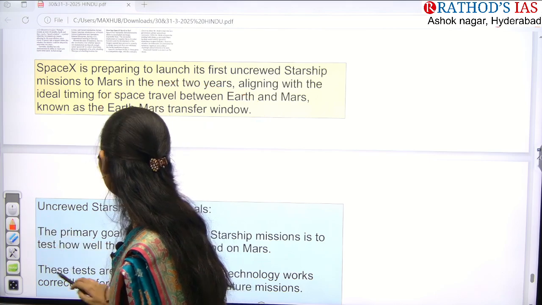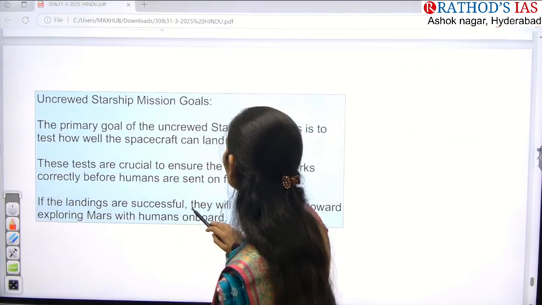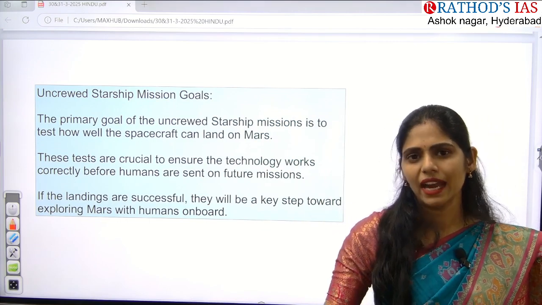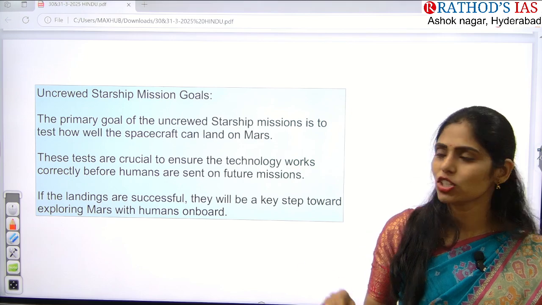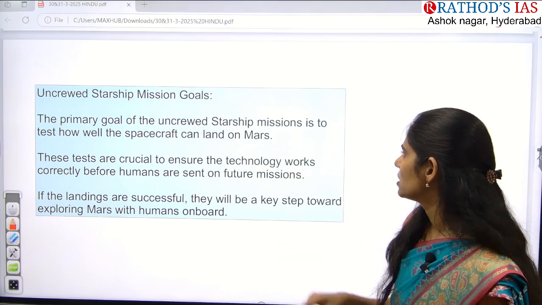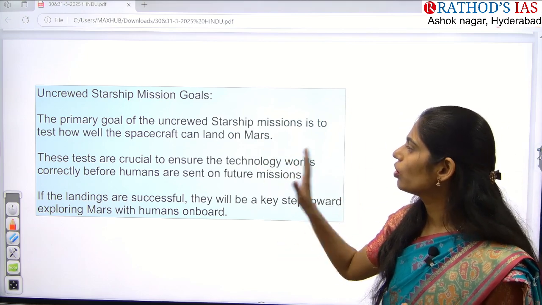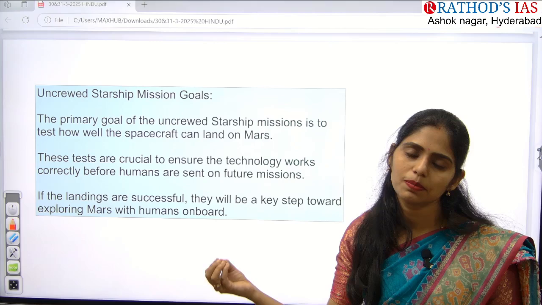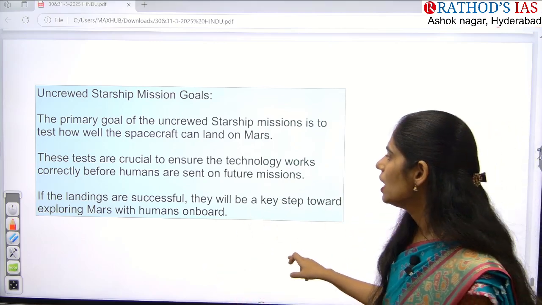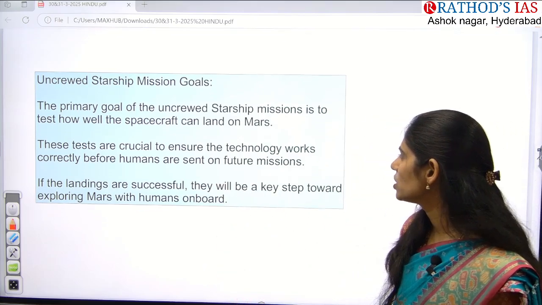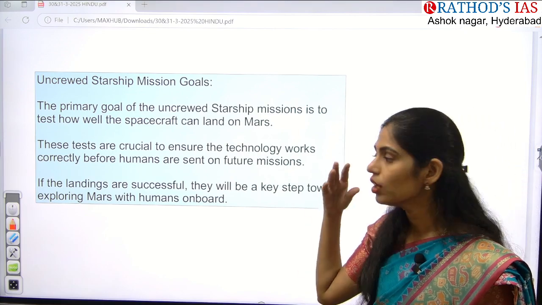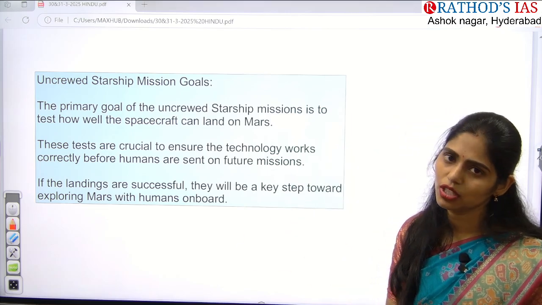And what is the goal of this mission? Actually we want to send it uncrewed. That means we are not going to send any man. Okay, it is not a manned mission. So it is an uncrewed Starship mission, and we want to send this spacecraft to check whether it is going to land on Mars or not. We want to check that first. And next, this test is very crucial to ensure whether the technology is working or not before humans are sent for future missions.